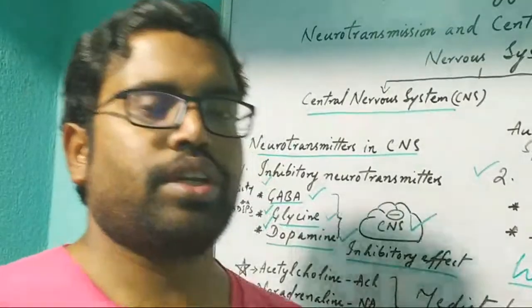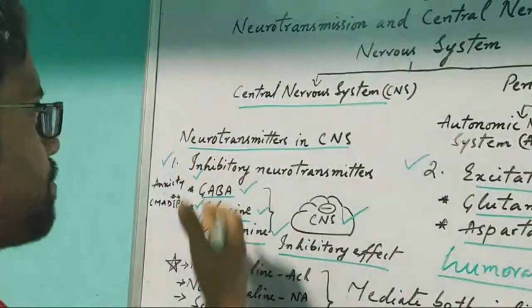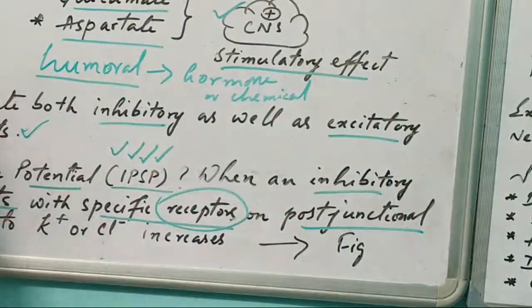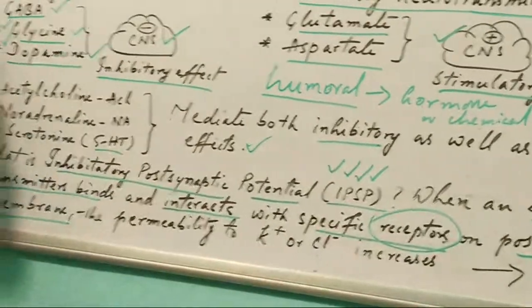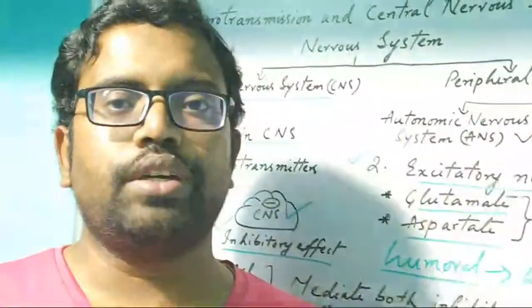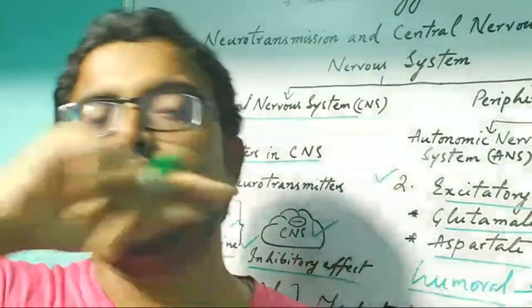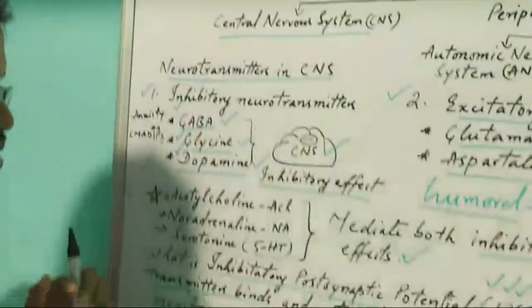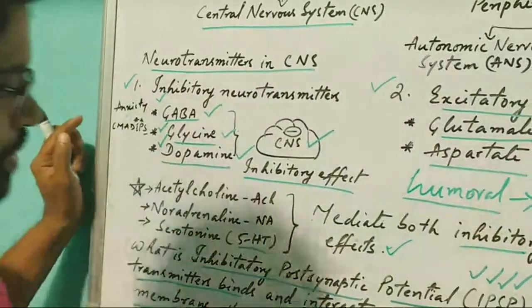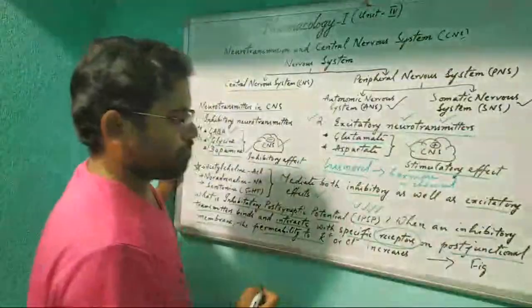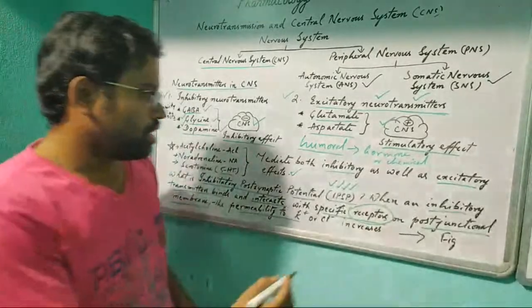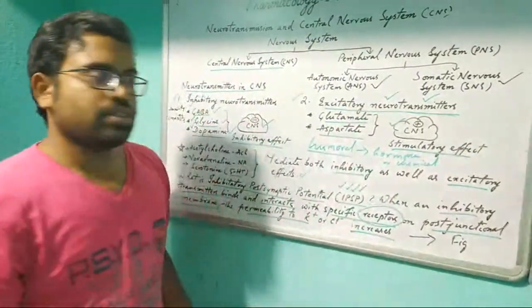So an agonist drug, if any drug of this type is there, can also bind with those receptors on the post-junctional membrane, that is, on the membrane of the postsynaptic nerve, where the receptor is present. So there it is binding. And the permeability of the potassium ion or chloride ion increases.